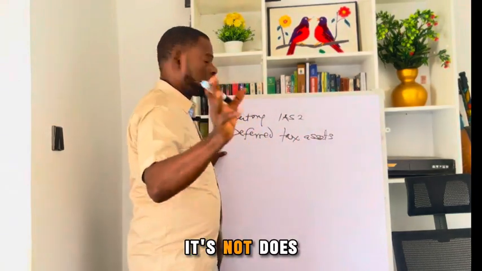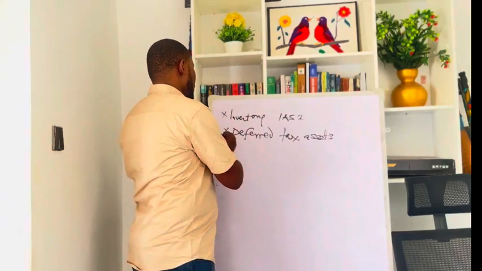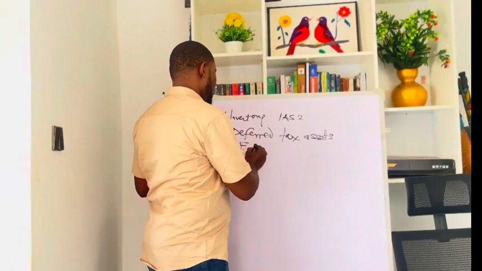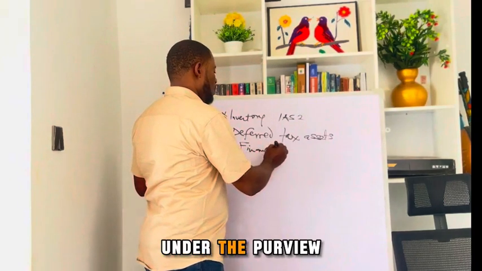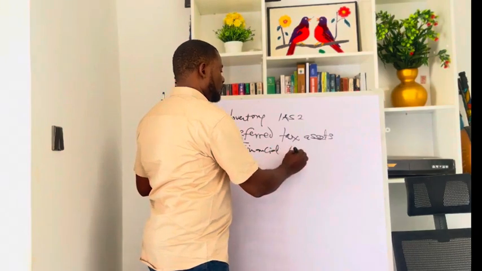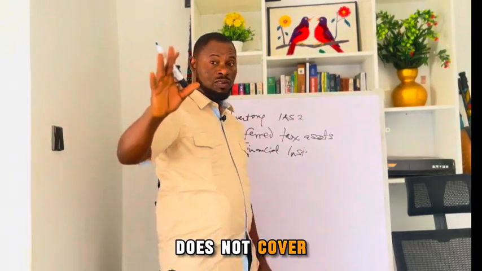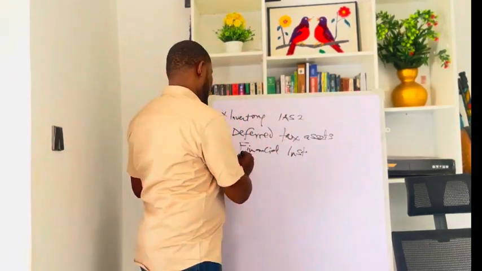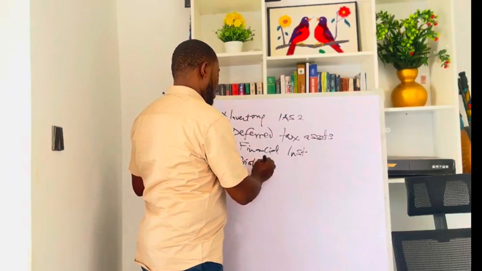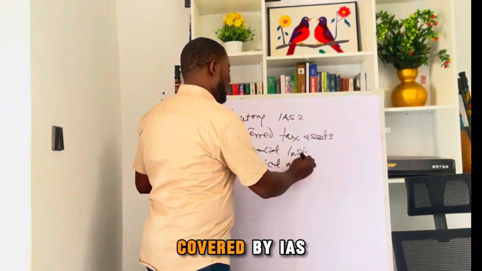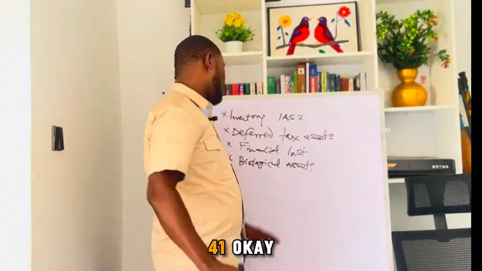It does not cover financial instruments, which are under the purview of IFRS 9. And also, it does not cover biological assets. This one is covered by IAS 41.